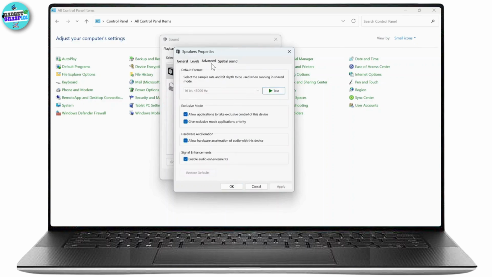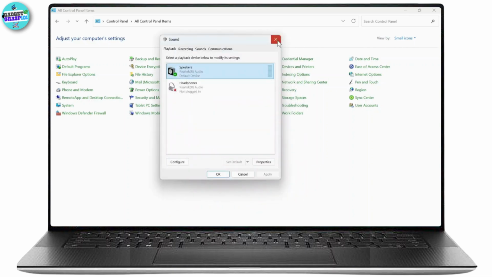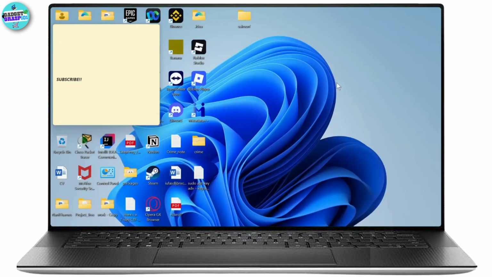What you can do is you can head over to your advanced section, and after you're on your advanced section, there you should see an option that says enable audio enhancements. Simply turn it off and tap on apply and then tap on OK. After you disable all of your enhancements, your problem should get